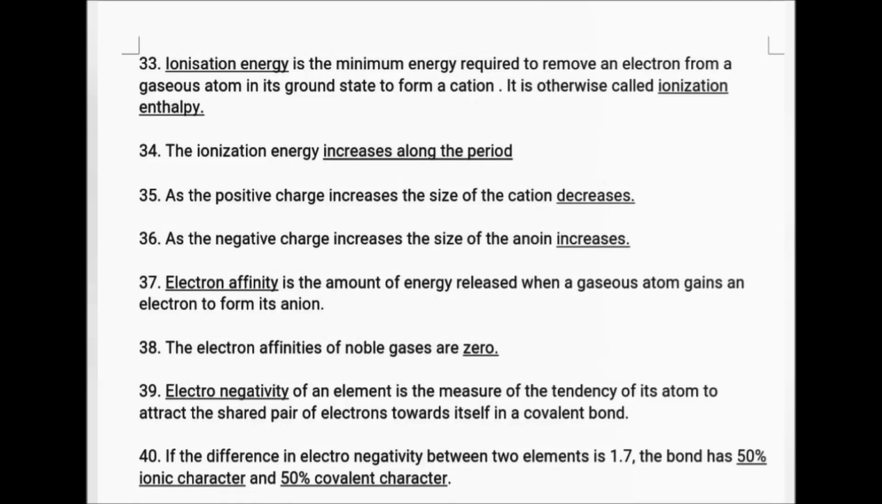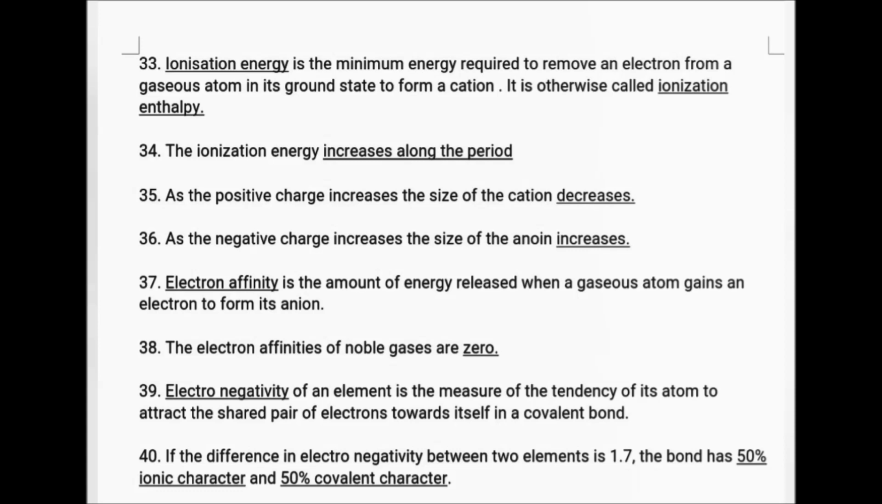As the negative charge increases, the size of the anion increases. Electron affinity is the amount of energy released when a gaseous atom gains an electron to form its anion. The electron affinities of noble gases are 0.